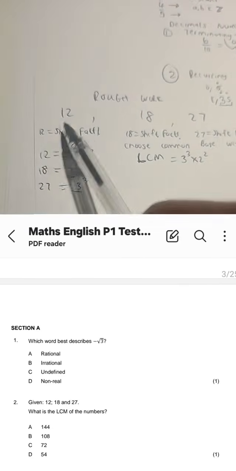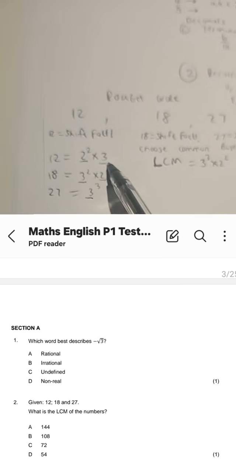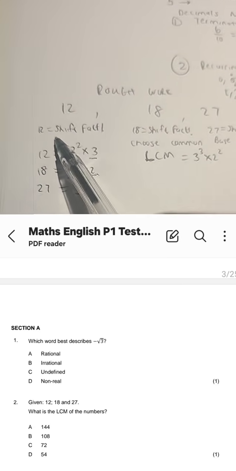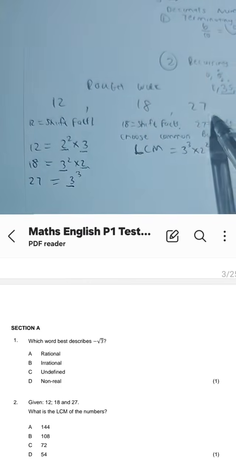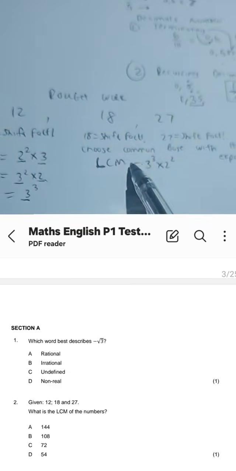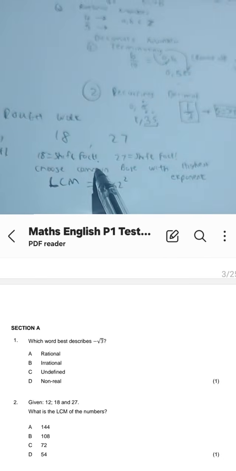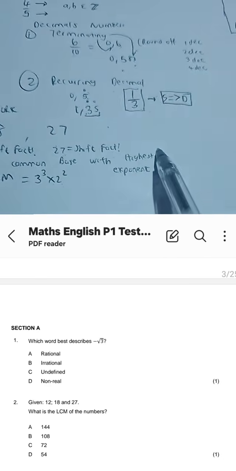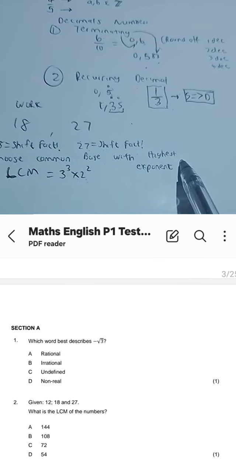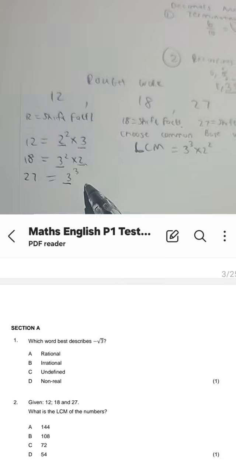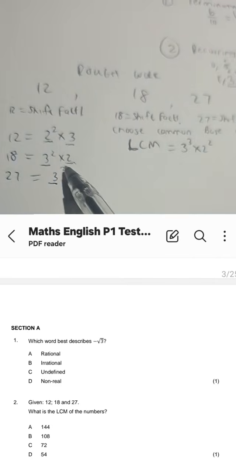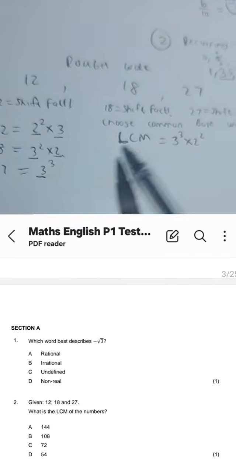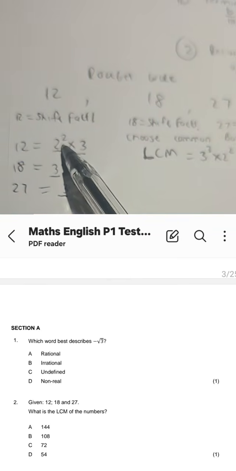So what I'm saying to you is that when you want to identify the LCM from numbers, you can first write down those numbers as a product of prime factors. Using your calculator, you simply take the number, say equal to, press shift, press fact, and write down the product. Same thing with 18, same thing with 27. These are the product of prime factors for each number. Then, to identify the LCM, you choose the common base with the highest exponent. 3 is common for all 3 numbers, so from the 3 base, we choose the one that has the highest exponent, and it is this one.